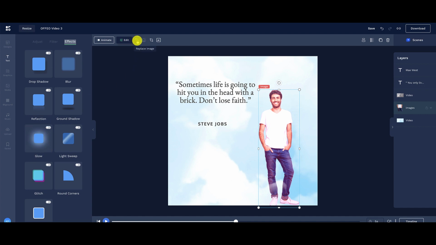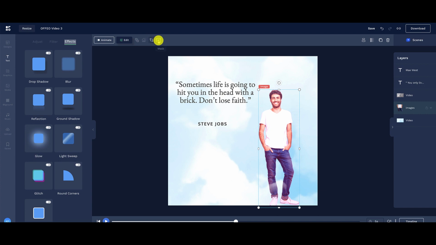And this is one thing I like. I want to point out to you guys with this replace image feature here. There are certain aspects to this image, whether it be the filter that I added on, whether there's an animation, the size, whatever. By replacing the image, let's say I add in a woman instead of this gentleman here, that image of the woman will take on the characteristics that I've assigned. So if it faded in, or if there was a filter on it, it will take on those characteristics. It makes it so much easier when you're editing, because you don't have to go back and change the different effects or filters or adjust it to make it the exact way that you want. All you gotta do is swap out the image.